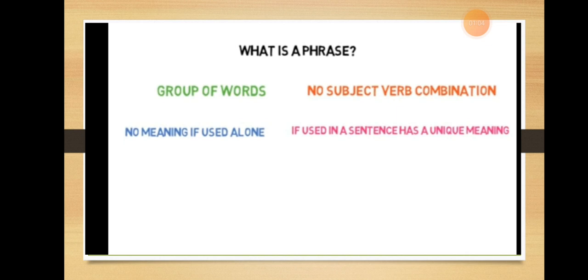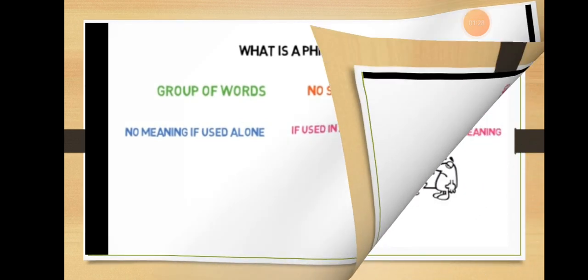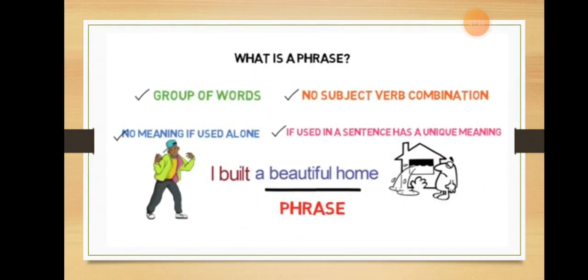So whenever you have to identify a phrase, it must have these characteristics. It must be a group of words. It must not have subject verb combination. It must have no meaning if used alone, and if it is used in a sentence, it has a unique meaning.